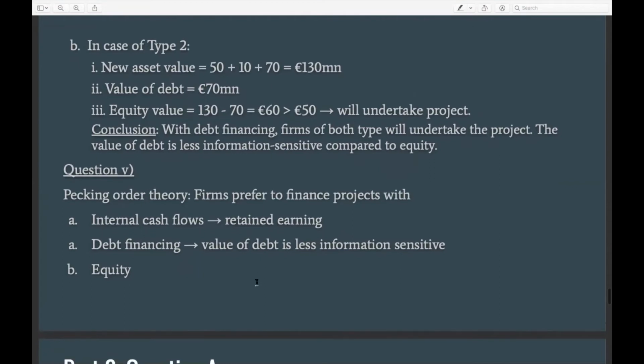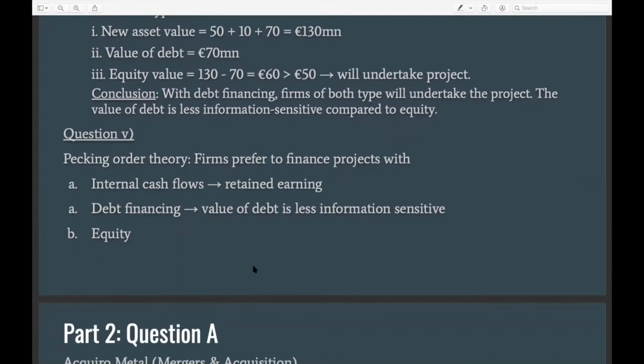Cool. So we can now proceed to the final part of this question, which is more theoretical than the previous ones, right? So what the professor was asking in this exam was, what theory have you seen from the solutions in the previous sub question?